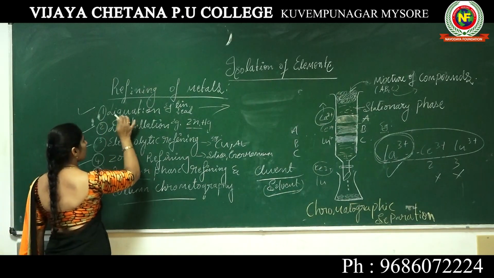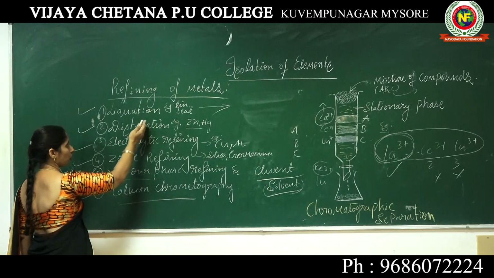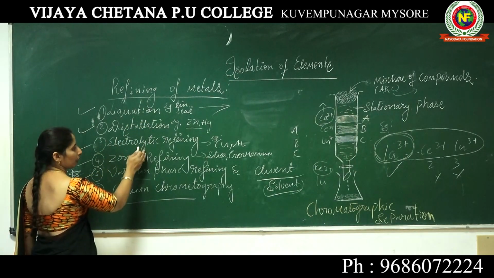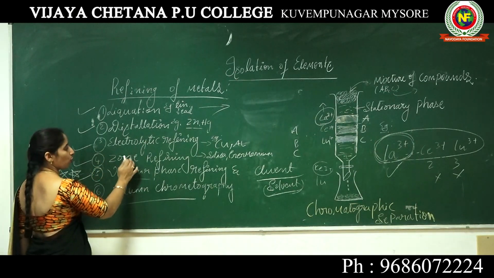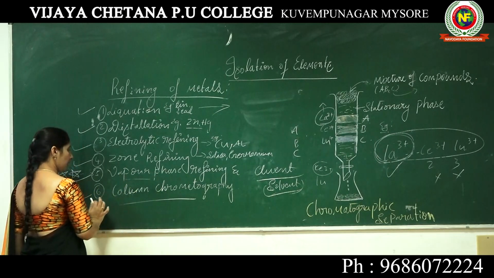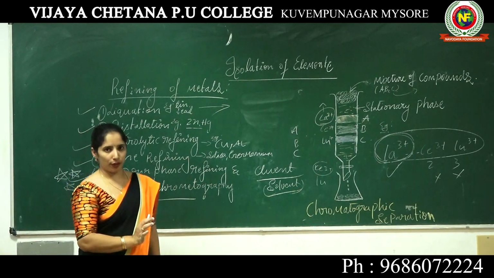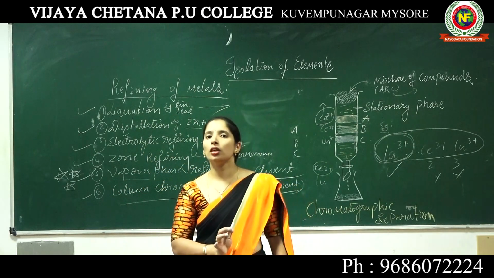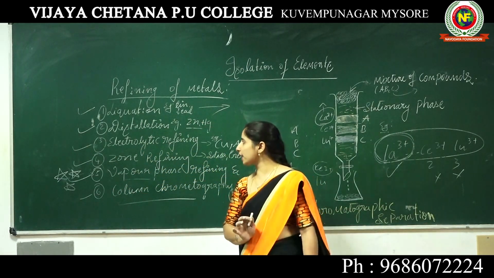The first is liquation, then distillation, the third is electrolytic refining, the fourth zone refining, the fifth vapor phase refining, and the last one column chromatography. This is the last class.